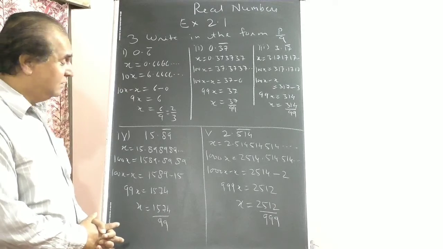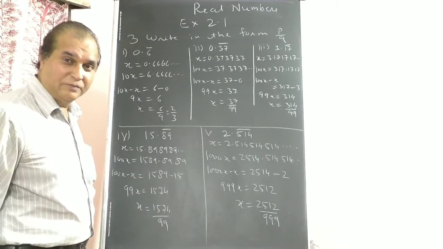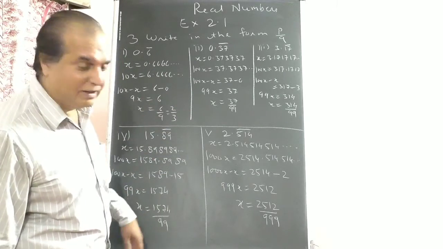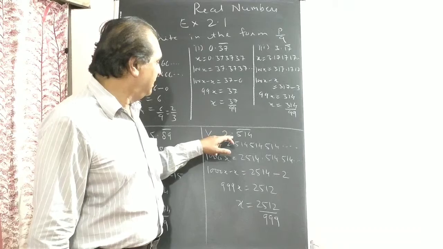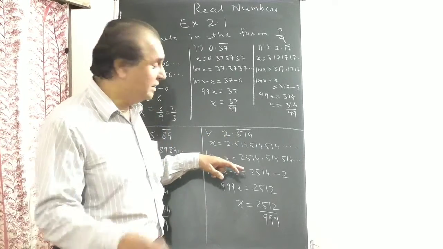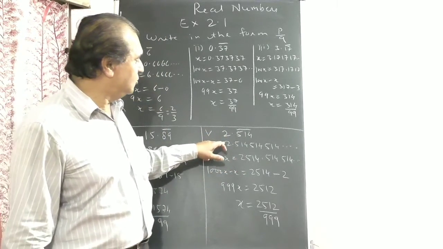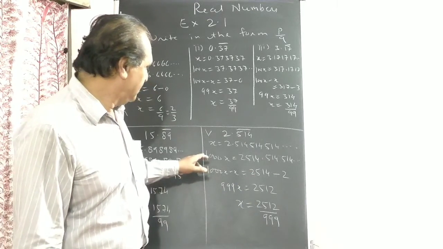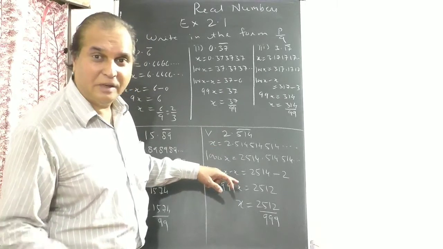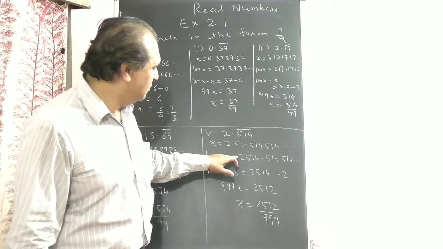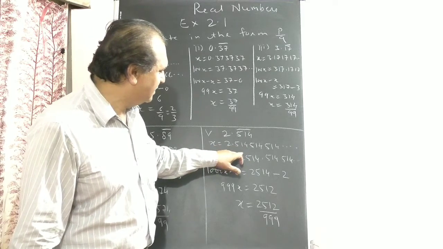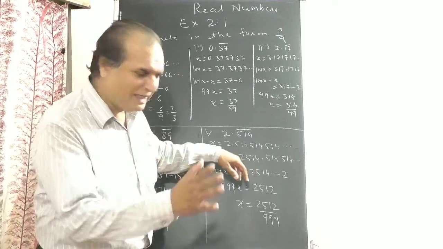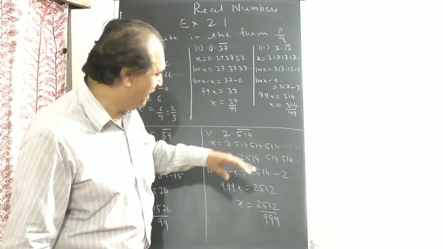Any doubt? Later on, of course, we are going to do difficult sums. Last sum, 2.514 bar, 3 digits repeating. x equals 2.514, 514, 514. So 3 digits, so multiply by 1000. 1000x equals 2514.514514, the decimal shifting 3 places. After the point same, now 514 is eliminated.